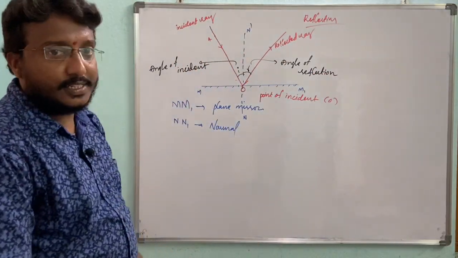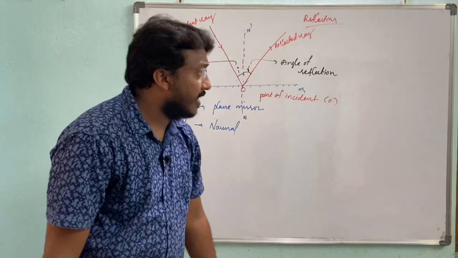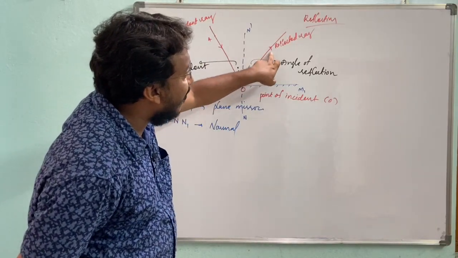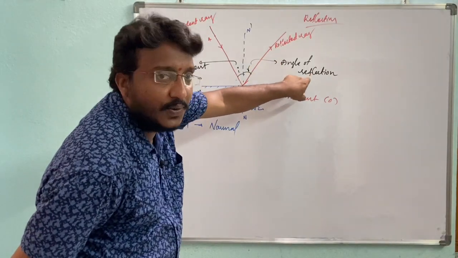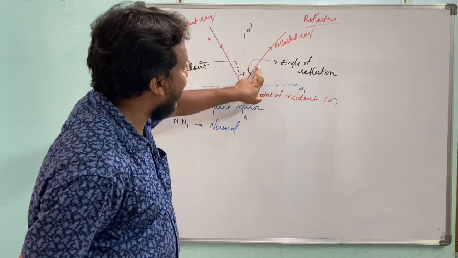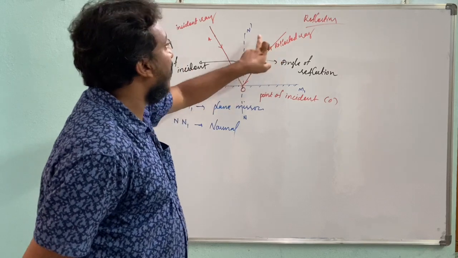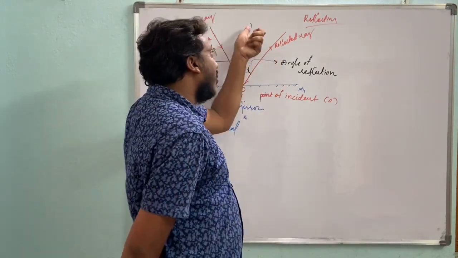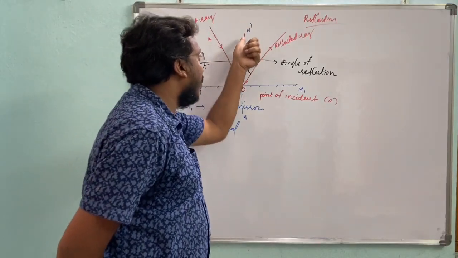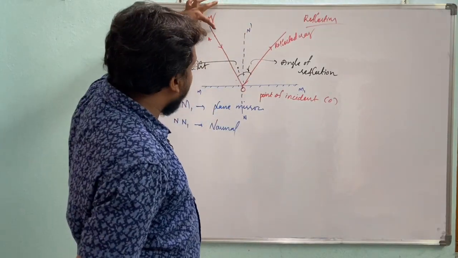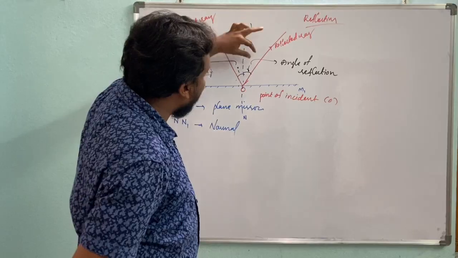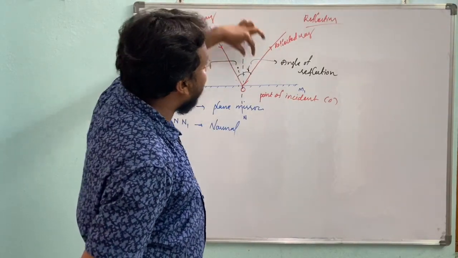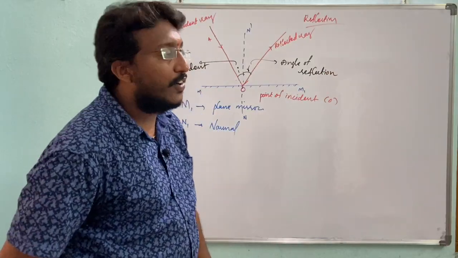Angle of reflection. What is angle of reflection? In the sense, the angle made by the reflected ray with the normal. Here we measure the angle with the normal. That is the importance of the normal. The angle made by the incident ray with the normal is called the angle of incidence. The angle made by the reflected ray with the normal is called the angle of reflection.